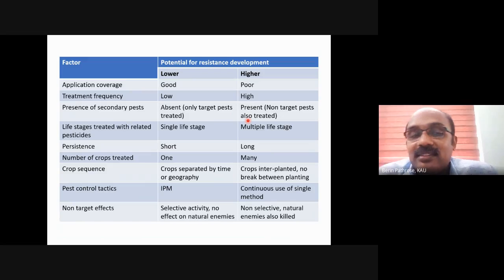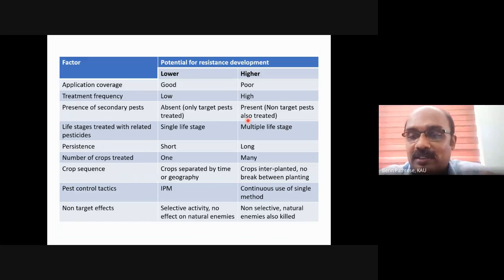And next is life stages of insect treated with pesticide. If it is monovoltine, say all the eggs are laid at a single time, hatch at a single time, pupate at a single time, and adult emergence happens at a single time, then the chance of development of resistance is pretty low. But if the pest has overlapping generations, resistance development will be pretty quick, because once we spray the pesticide, a part of the insects will be in the pupal stage, a part of the insects will be in the egg stage.